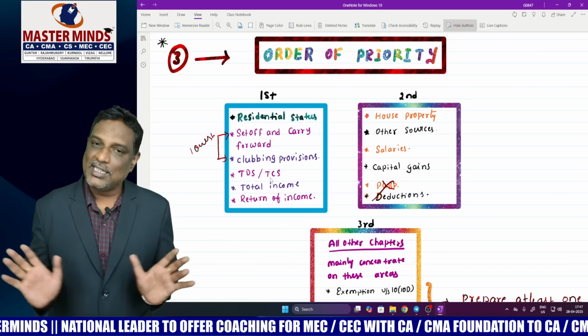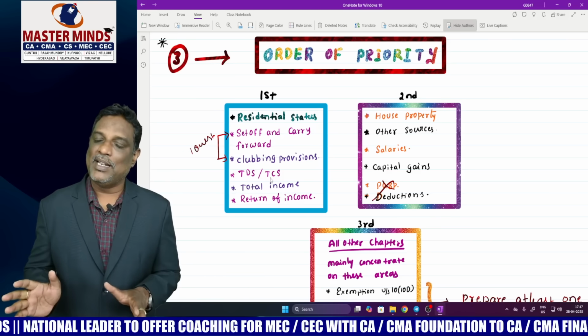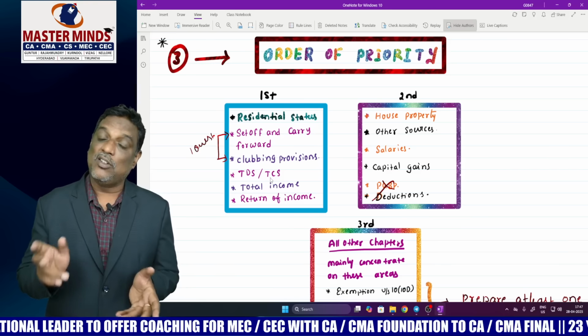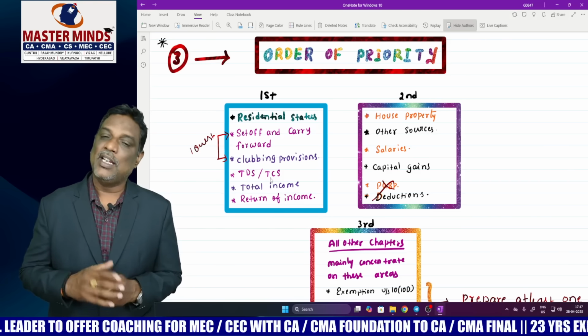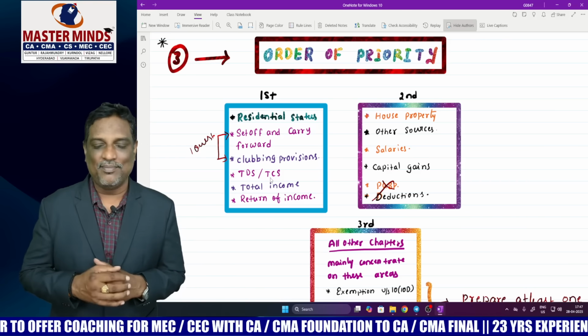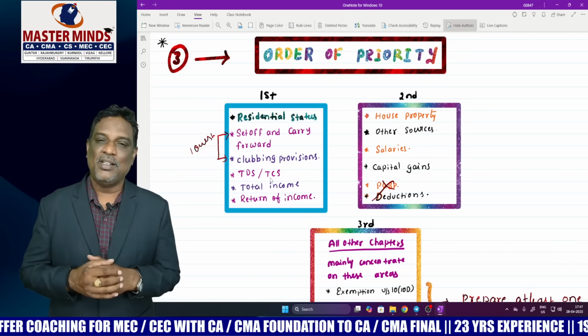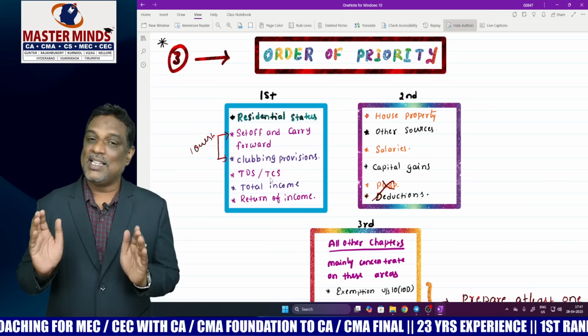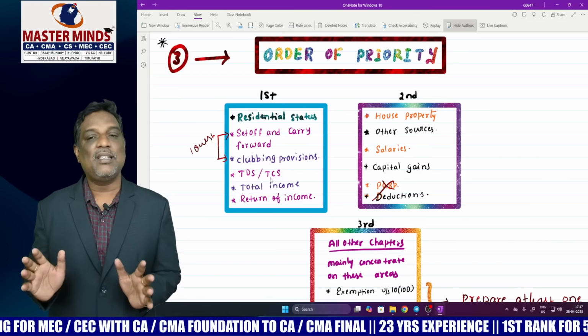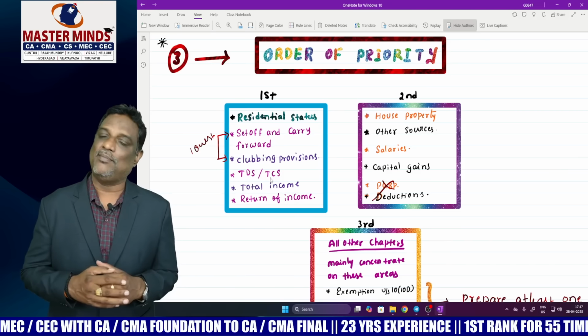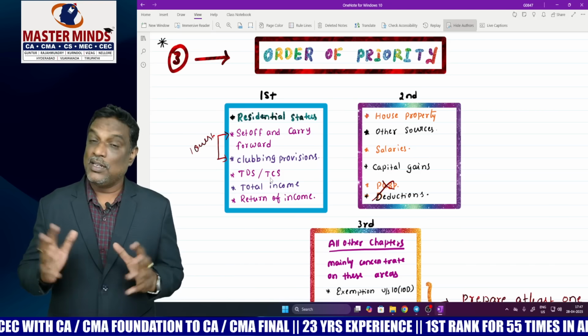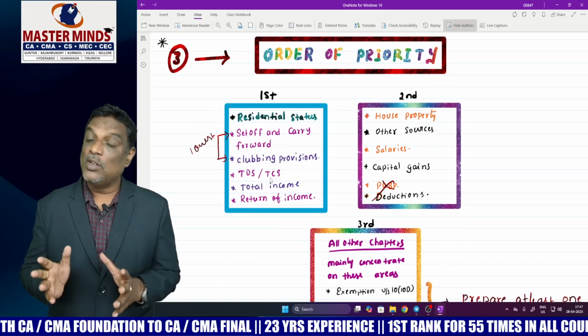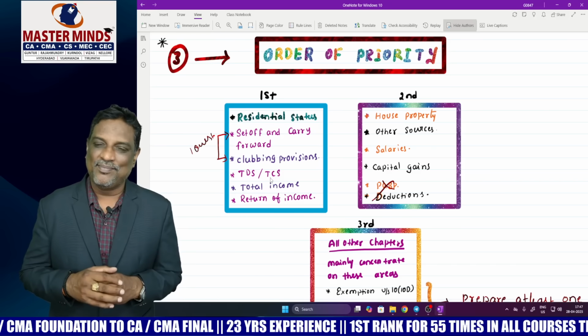All the adjustments covered in the PGBP head were already covered in the total income chapter, so preparing total income itself is sufficient. And for house property, salaries and capital gain, prepare at least 4 to 5 problems in each chapter. So category 2, at least 3 questions.